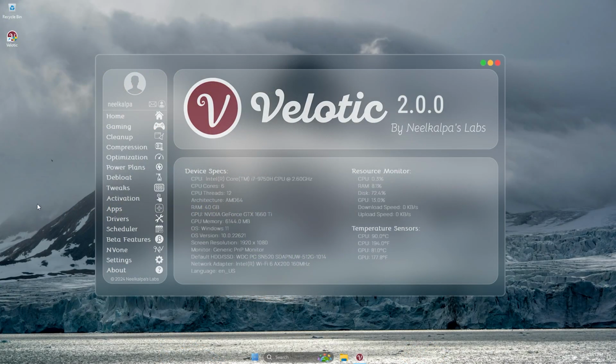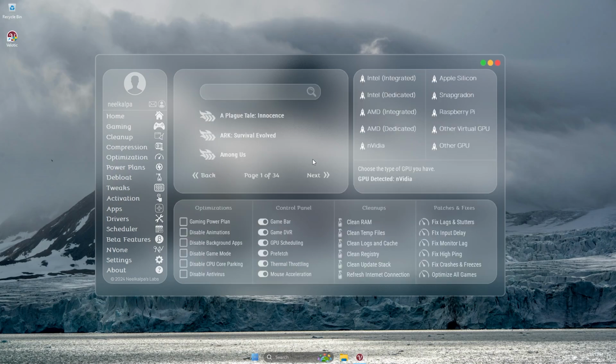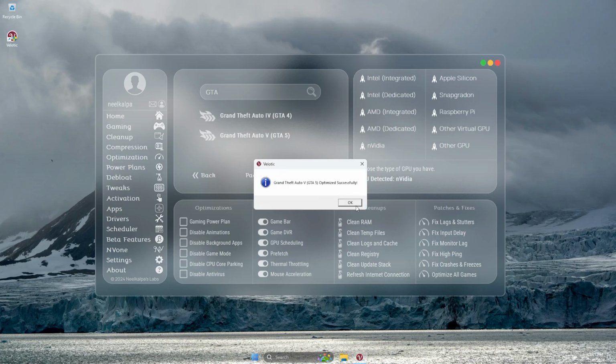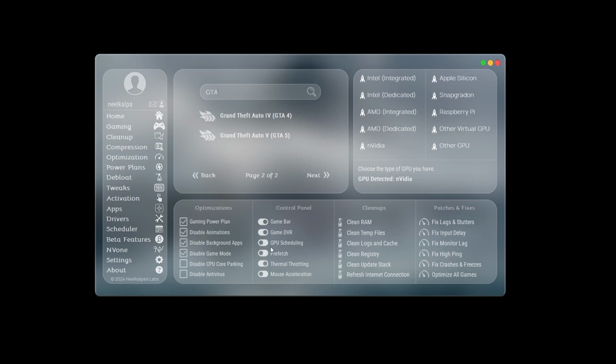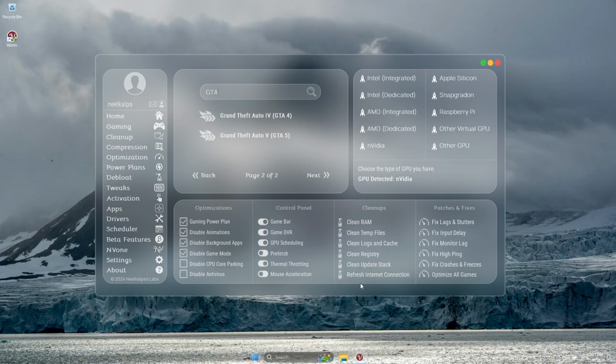Now that we have peeked into the one-click debloat option, let us focus on the other exclusive features. If you're a gamer, here you have more than 100 games to choose to optimize. You can search for games in the search panel. Velotic provides options to apply some tweaks that help in gaming or toggle Windows features to boost your FPS. You can clean the RAM, temp files, caches and logs with just one click.